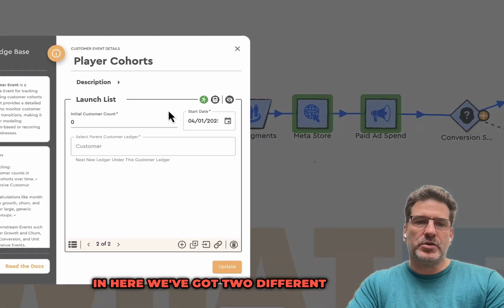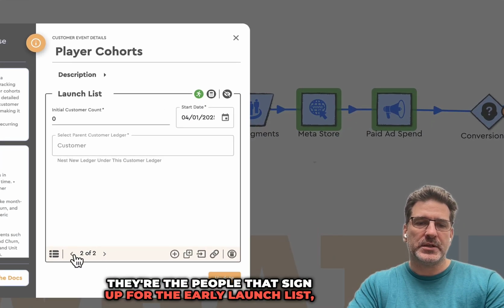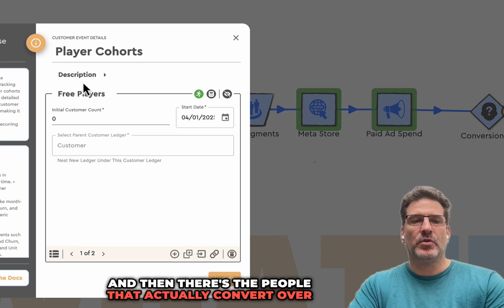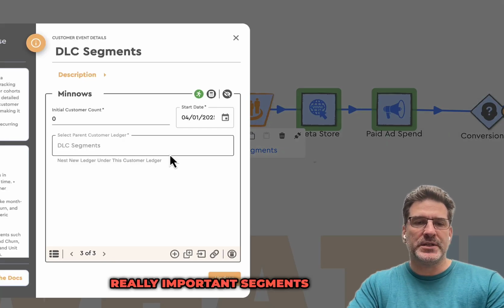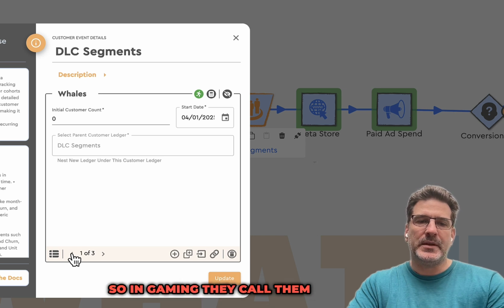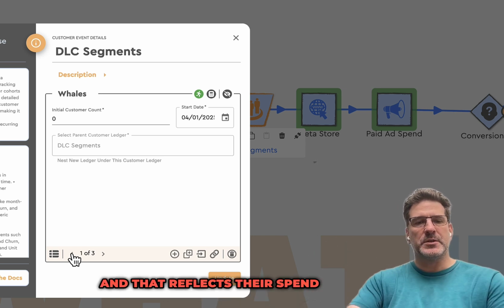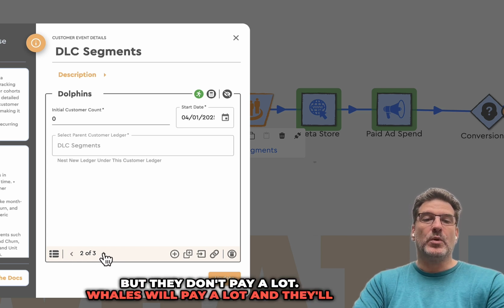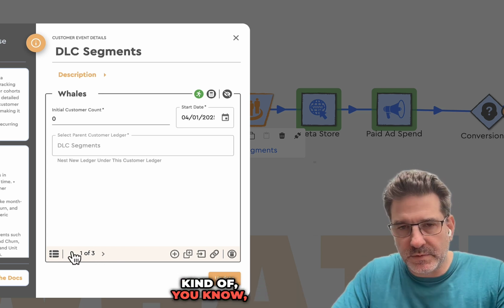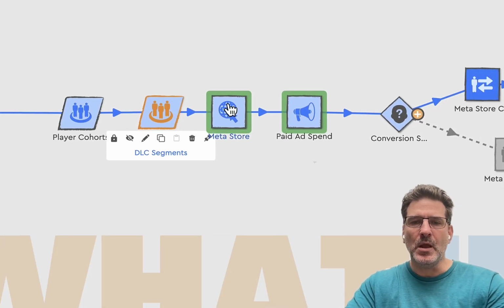In here, we've got two different player cohorts. There are the people that sign up for the early launch list, and then there are the people that actually convert over and start playing the game. And then there are three other really important segments as well. In gaming, they call them Minnows, Dolphins, and Whales, and that reflects their spend pattern. Minnows, they pay, but they don't pay a lot. Whales will pay a lot, and they'll subscribe to every package and every update that comes along. We've got the Meta Store.